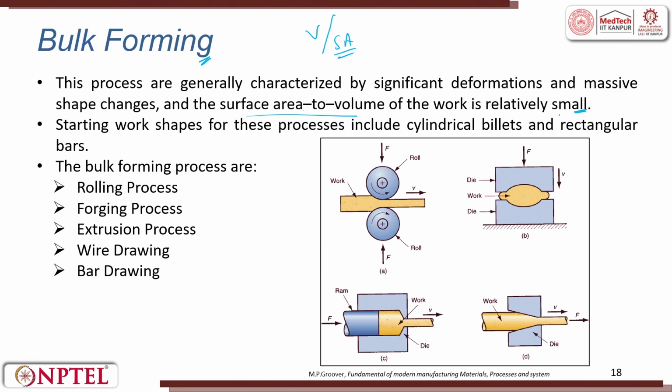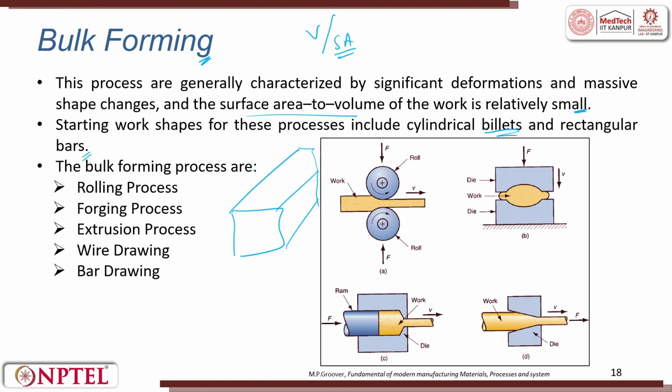The starting workpieces for these processes include cylindrical billets and rectangular bars. Billets are formed when you cast and pour the metal. They are long, lengthy, heavy objects. From here, we apply force and reform to get the required output. So, billets and rectangular bars are the starting material.